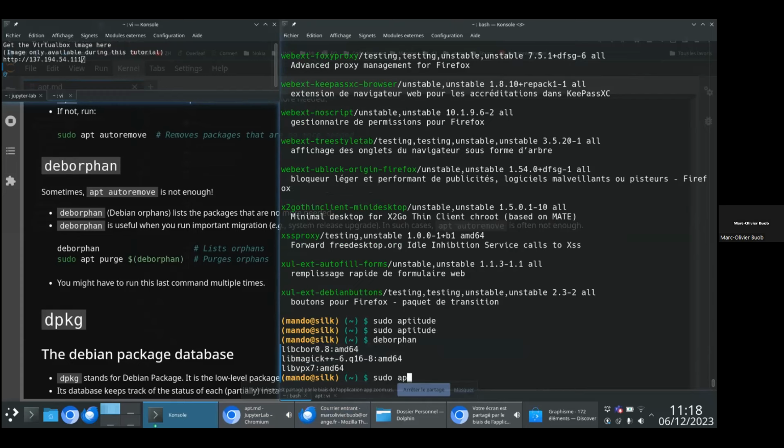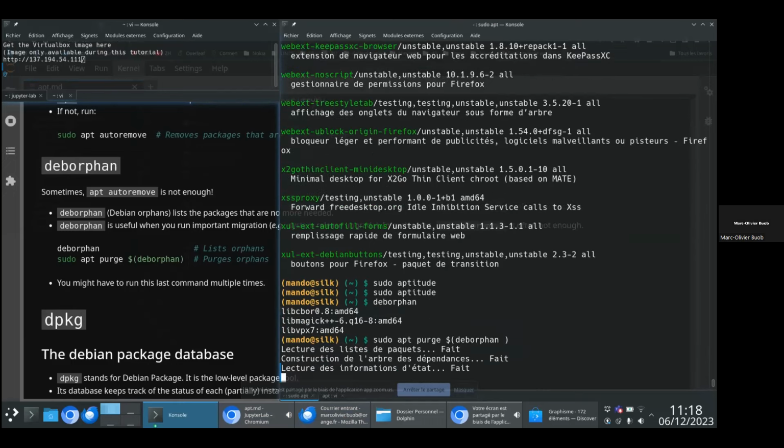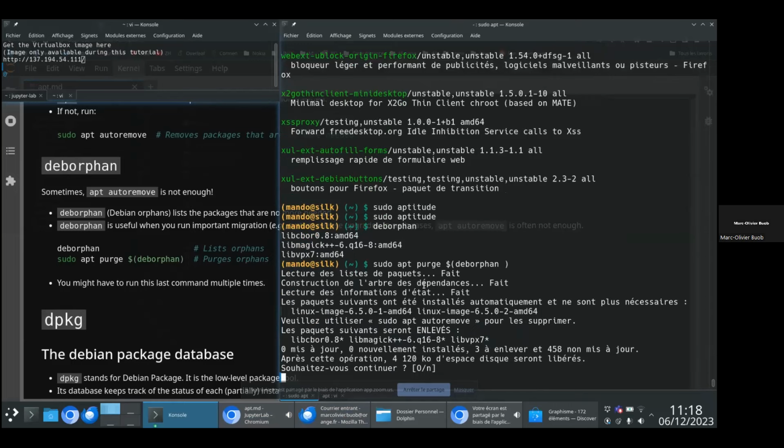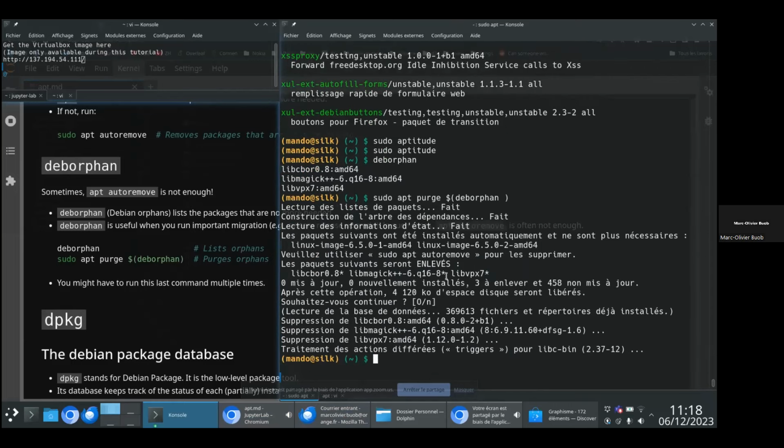I can remove all of them by running this command. As you can see, it will remove all of them. Sometimes you might have new orphans that have appeared due to this purge. Here, this is not the case. So you might have to run those 2 commands several times to purge every orphan.